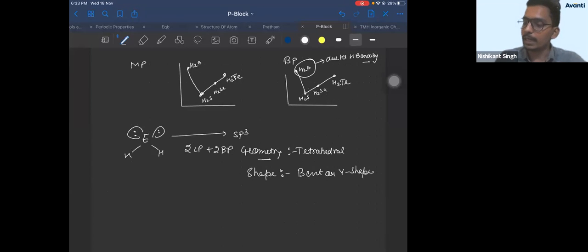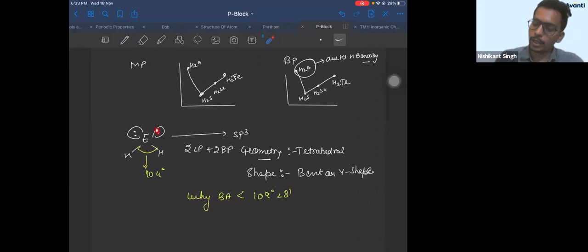If it is tetrahedral geometry, the bond angle should be 109 degree 28 minute. But the actual bond angle found here is 104 degree. Right? So the question comes, why is the bond angle less than 109 degree 28 minute, which is found in tetrahedral geometry? Your answer will be the same.